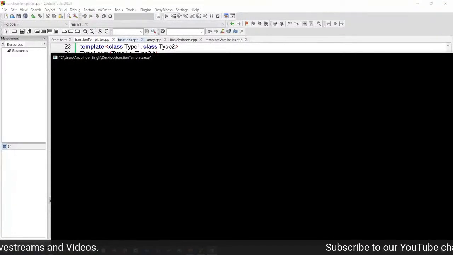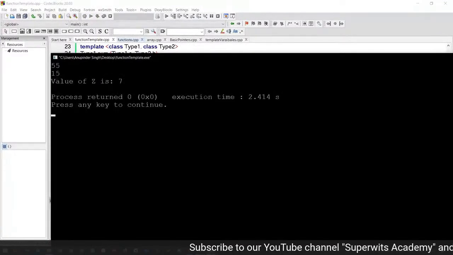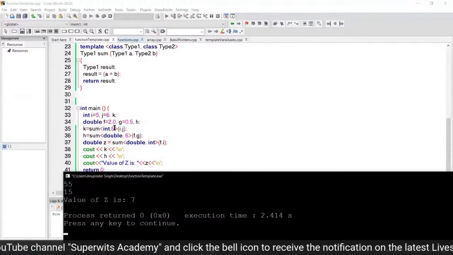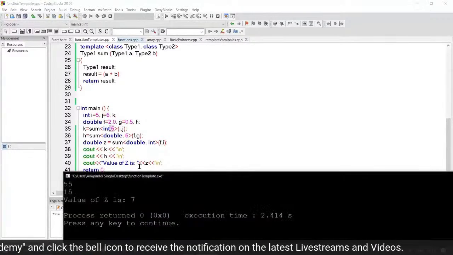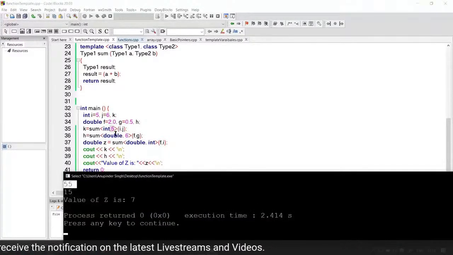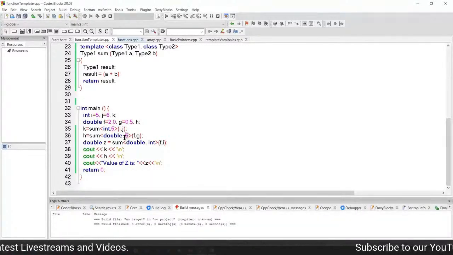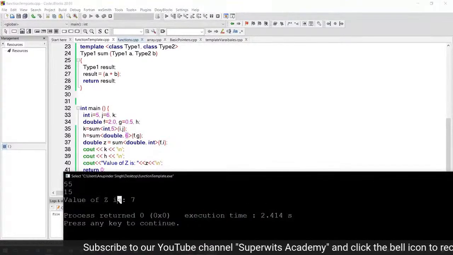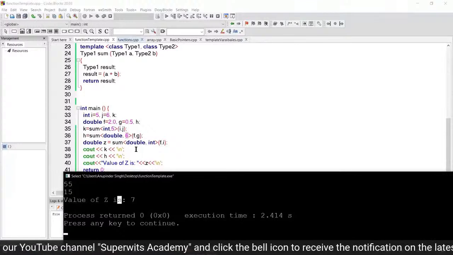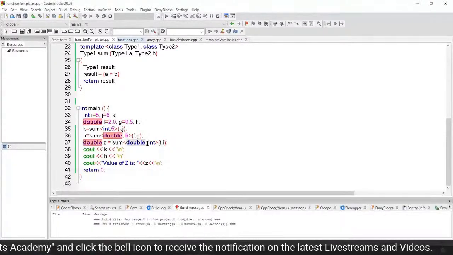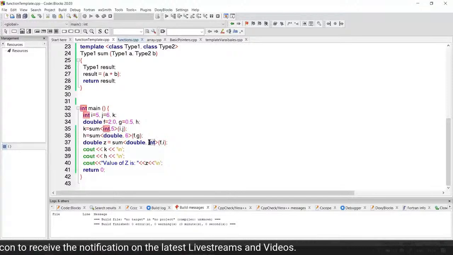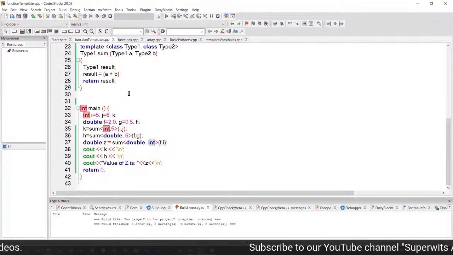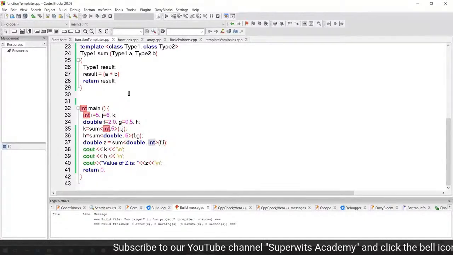Once we build and run this, you can see the value which was passed here, so 5 plus 6 is 11, 11 into 5 is 55. That is what has been displayed for the first function call. For the second function call, we multiplied by 6, so 2.5 into 6 is going to give us 15, and then we have a value of z as 7, which is a typical double and integer value. So this is how the function template can help you out in a couple of ways to reduce your code complexity and reduce the number of instructions in your program.